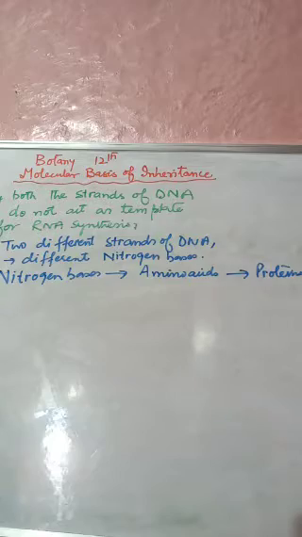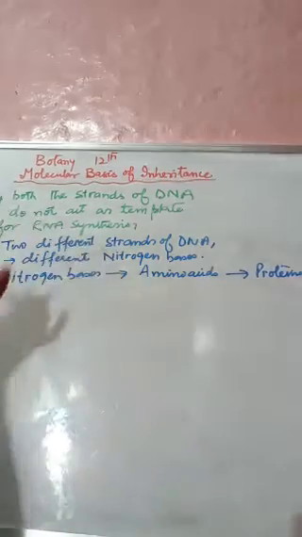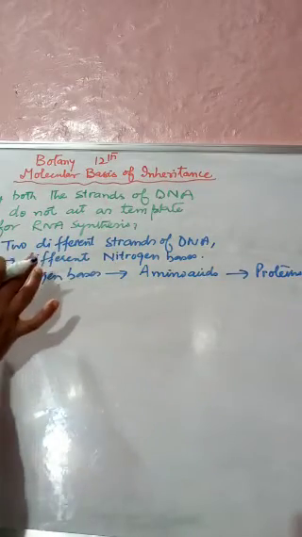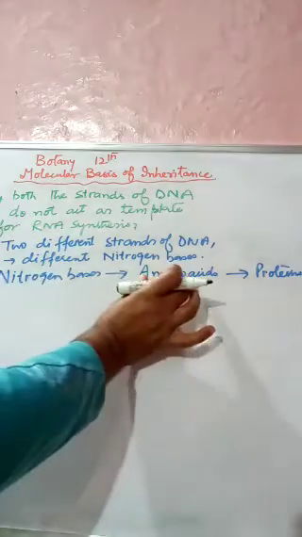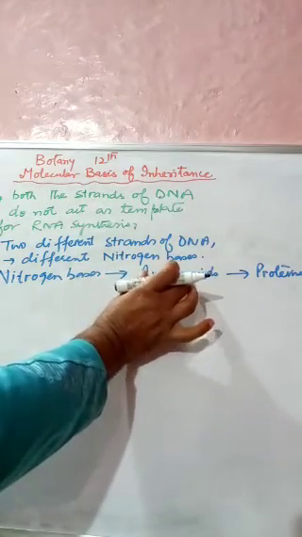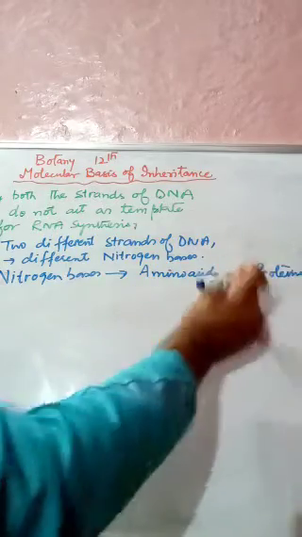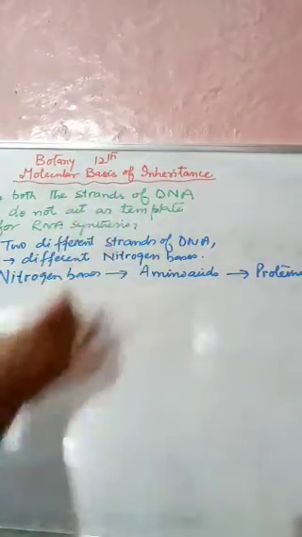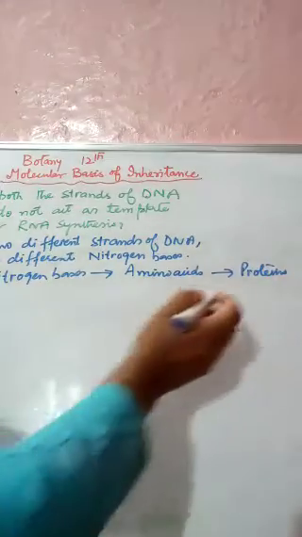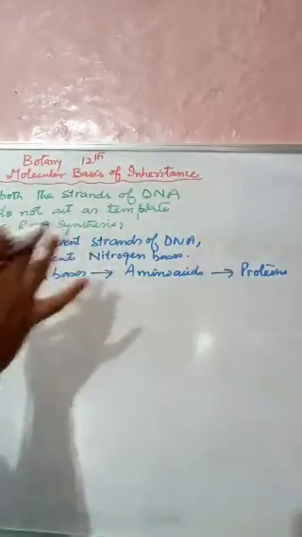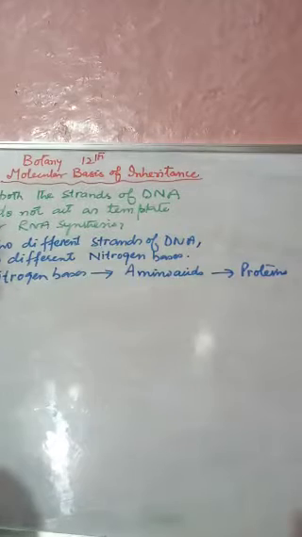So whatever proteins are synthesized due to the presence of these different amino acids will also differ. The proteins formed on the different strands of DNA differ from each other. They are not the same.